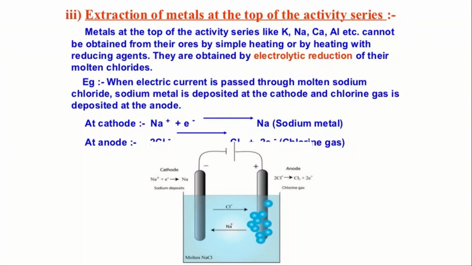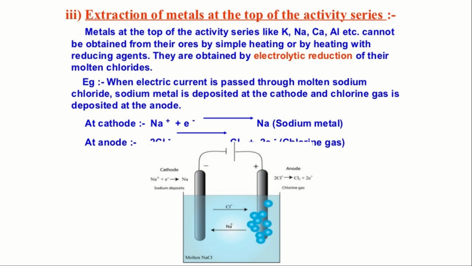Last is the extraction of metals at the top of the activity series. Metals at the top of the activity series like K, potassium, Na, sodium, Ca, calcium and Al, aluminium, etc. cannot be obtained from their ores by simple heating or by heating with a reducing agent. Metals with low or medium reactivity can be reduced by calcination, roasting and refining methods, but metals with high reactivity can't be reduced that easily.